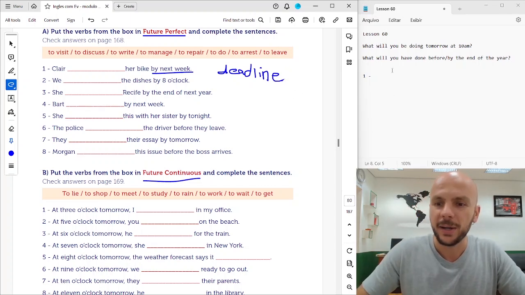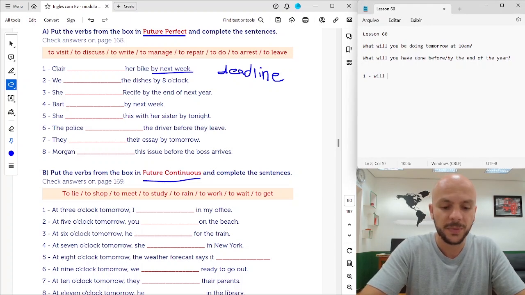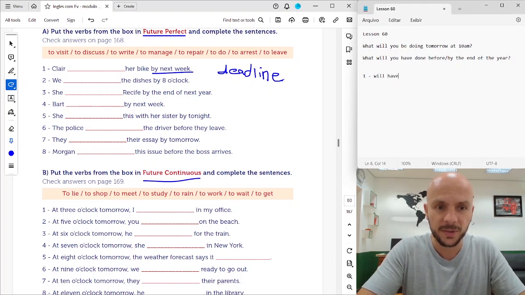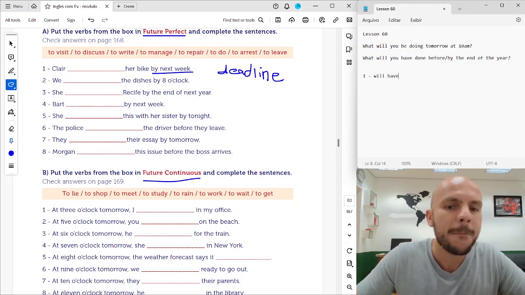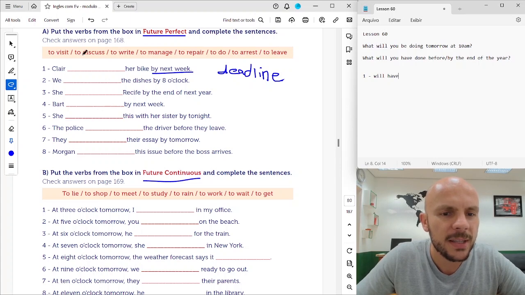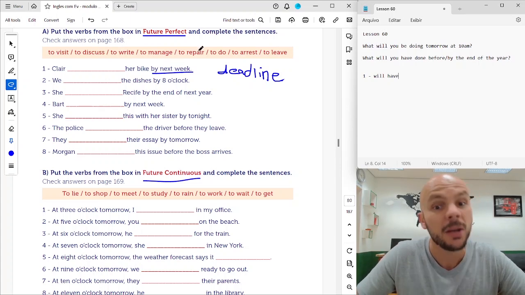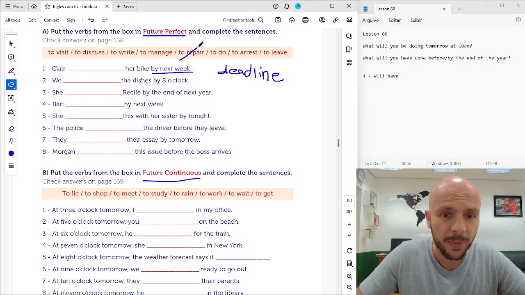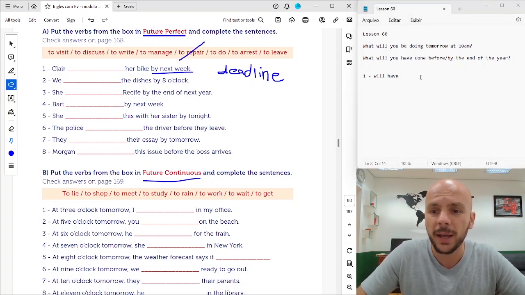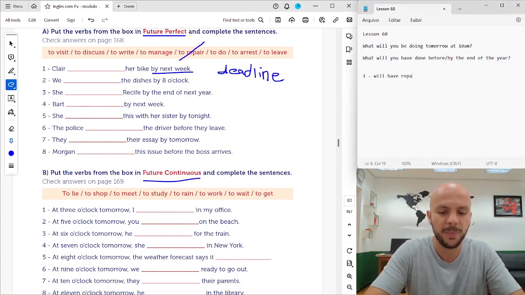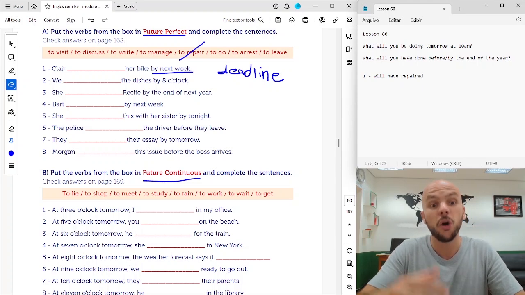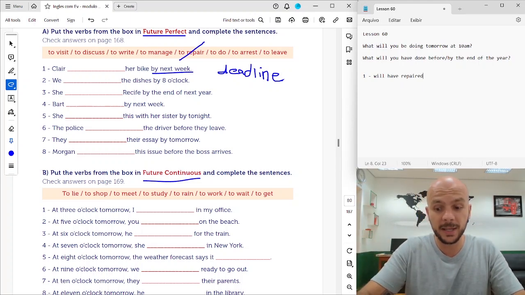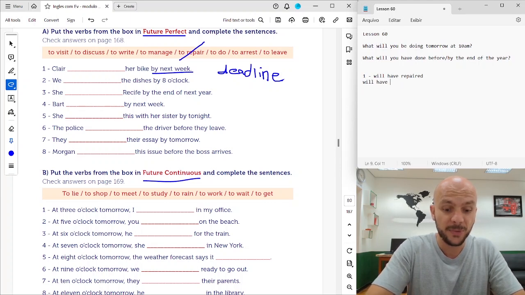So Claire will have... which verb can I use here? Visit her bike, no. Discuss her bike, no. Ride her bike, manage her bike, repair. Claire will have repaired, or if somebody does it for her, she will have had.